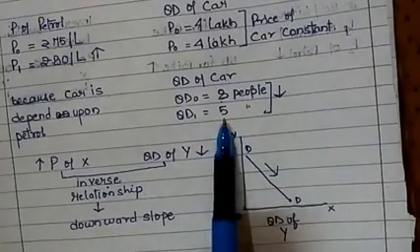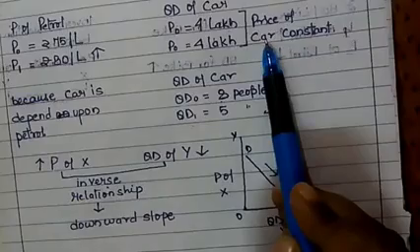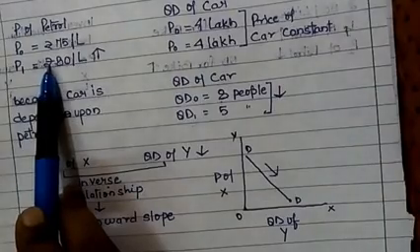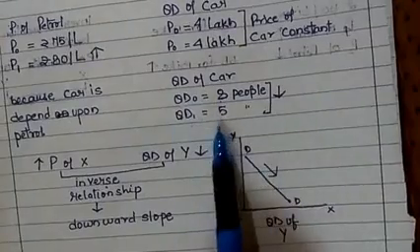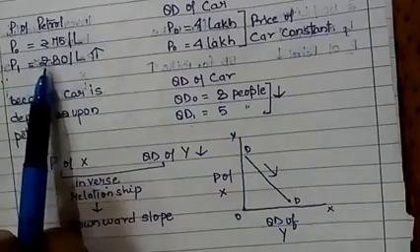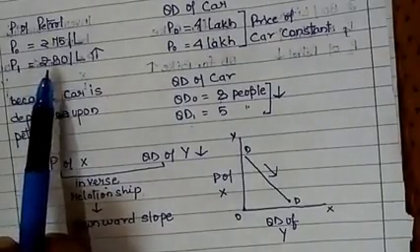Because car is a one-time investment. A person can purchase a car with 4 lakh rupees once. But petrol is a purchase every week, every month. So one time we can purchase the car, but we are not able to afford the price of petrol which is rising every week or every month.